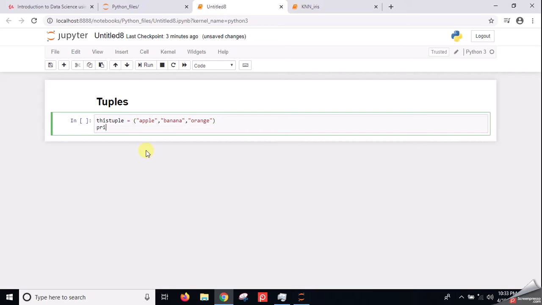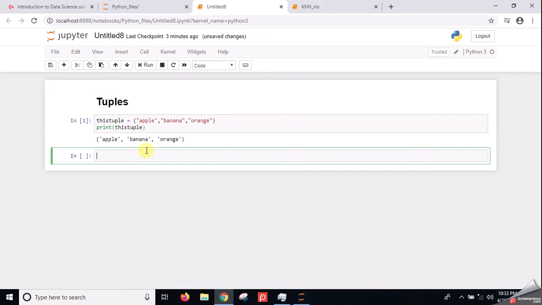This is the tuple I declared, and I print the items in the tuple by using the print function.